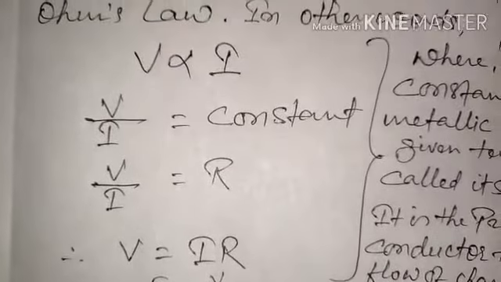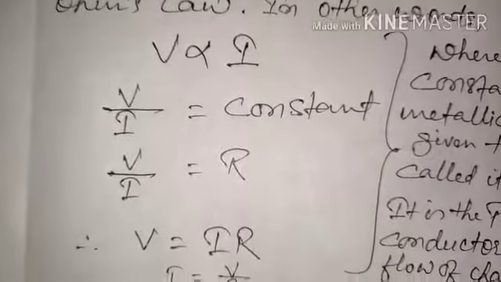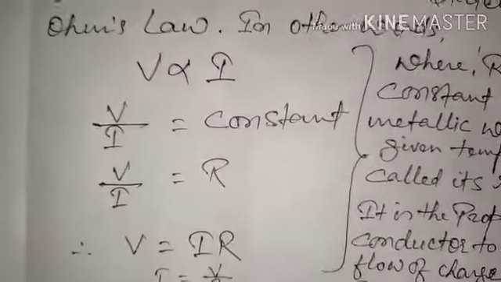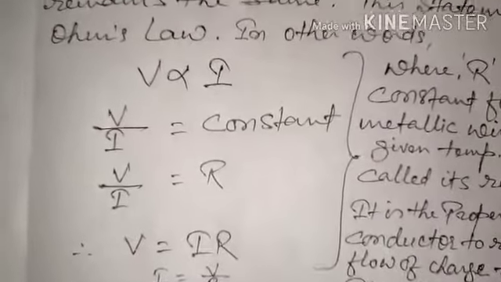So from that only he came to the conclusion of Ohm's law, and he stated it. V by I is equal to constant.